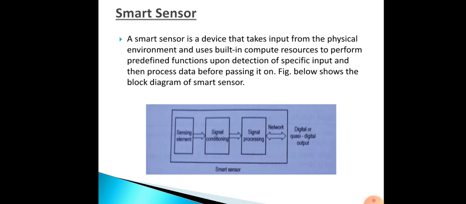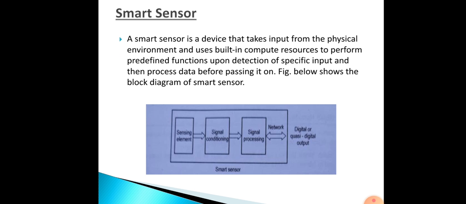Is your smart sensors. So what do smart sensors mean? These are devices that take the input from a physical environment, use built-in compute resources to perform a predefined function upon detection of a specific input, and then process the data before passing it on.